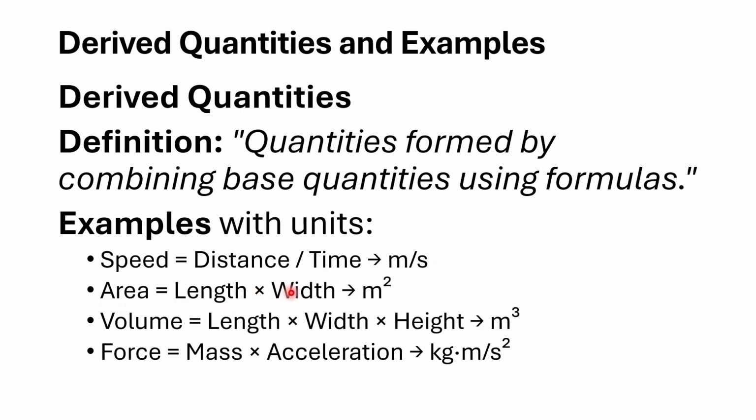Area, length multiplied by breadth. How can we find the area? Length multiplied by breadth, or width. So meter times meter, add up their powers, gives meter square. Same for the volume, and same for the force. Force is equal to ma, where m is mass and a is acceleration. Mass is kg and acceleration is meter per second square. So that is all about derived quantities with examples and their units.